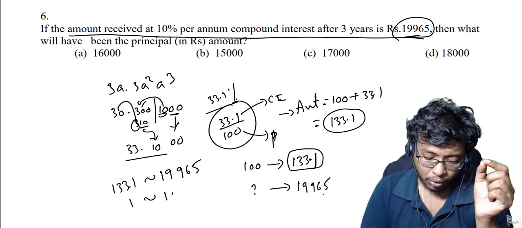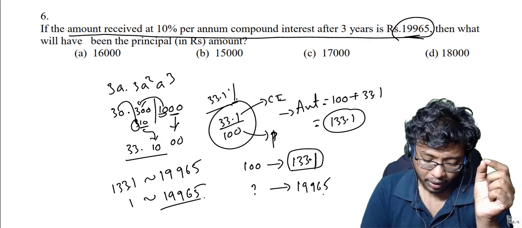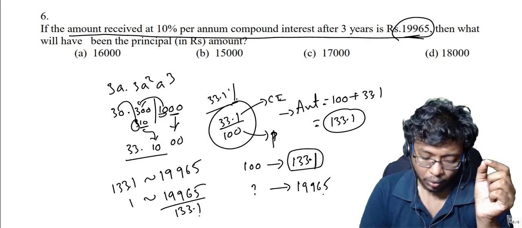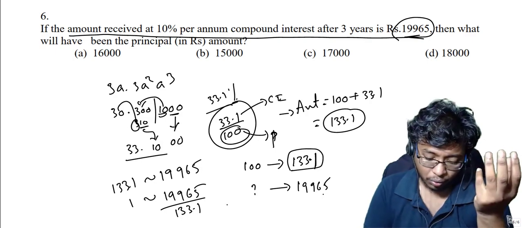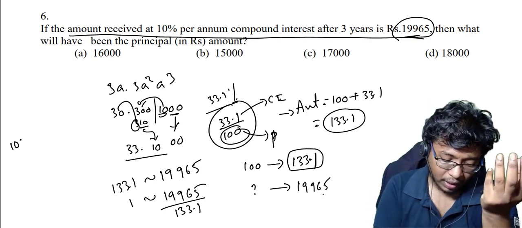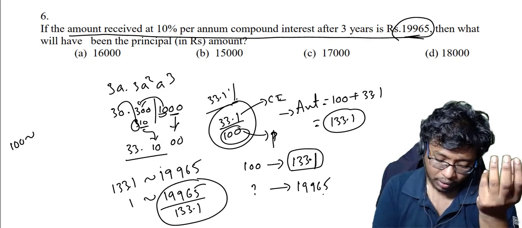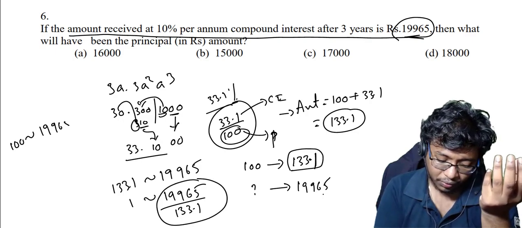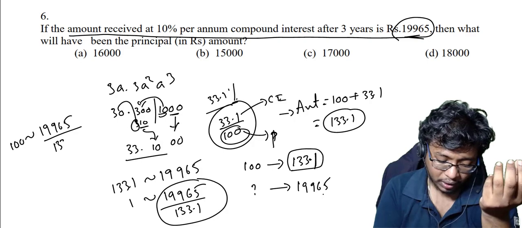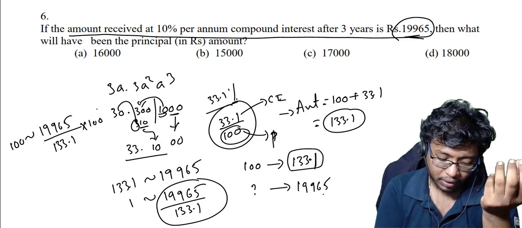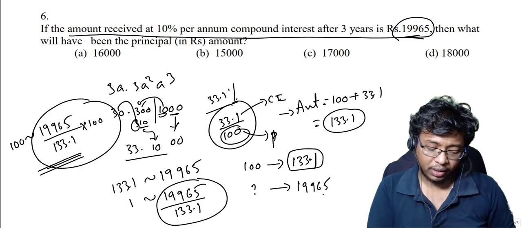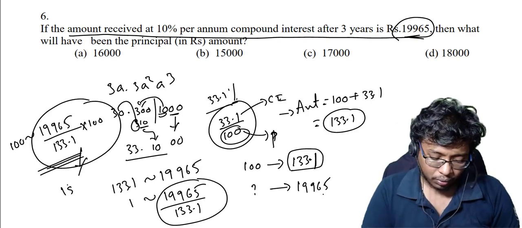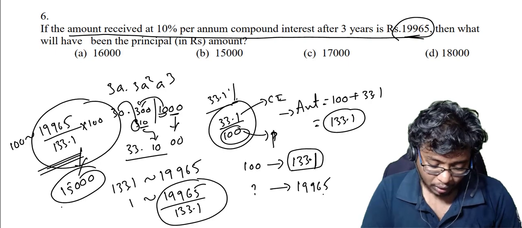One value will be equal to 199.65 by 133.1. Now what is my principal? Principal I considered as 100. So what is the value of 100? 100 value will be equal to this one, 199.65 by 133.1 into 100. That's it. After calculating, I just use calculator to solve this step, right? So this gives you 15,000, right?